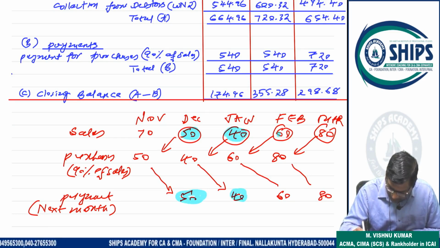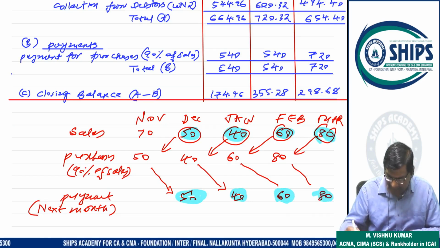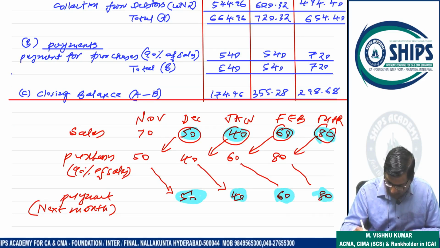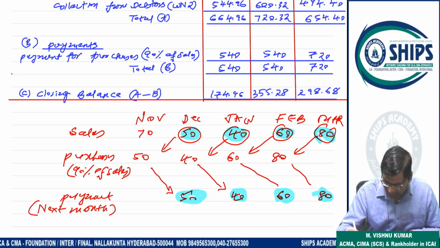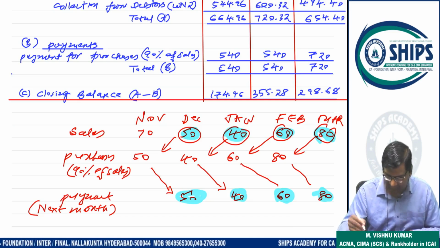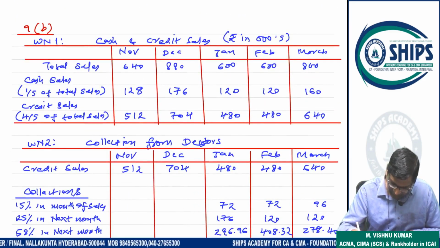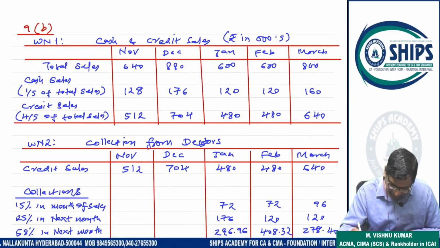Sales, payment, sales, payment, sales, payment is the same. It means whatever is the sale for December, payment to creditor is also the same. Whatever is the sale for January, payment to supplier is also the same. Whatever is the sale for February, payment to supplier is also the same. Whatever is the sale for March, payment to supplier is also the same. Understand? So you can see here.